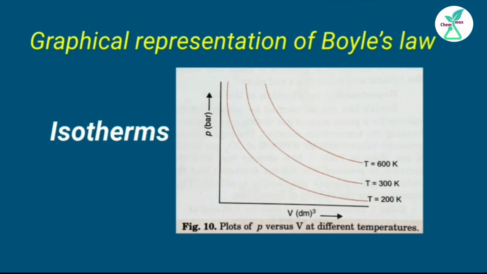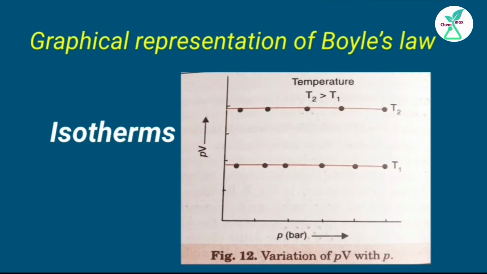If the graph is plotted between the product PV along the y-axis and pressure P along the x-axis, we get a horizontal line. This indicates that PV remains constant even if we change the pressure. The curve changes with change in temperature and separate curves are shown for each fixed temperature. The curves obtained by plotting PV against pressure at different temperatures are known as isotherms.